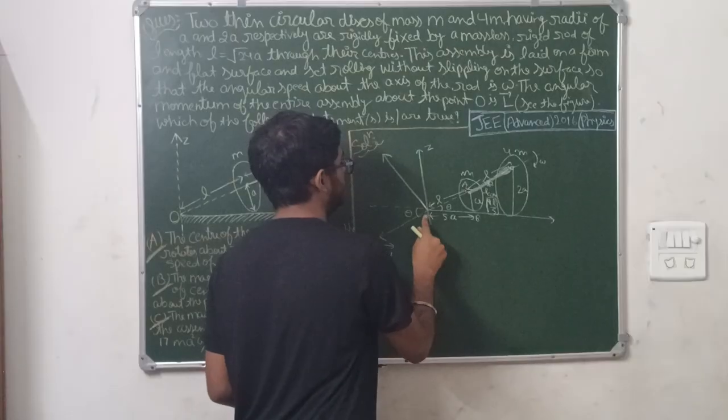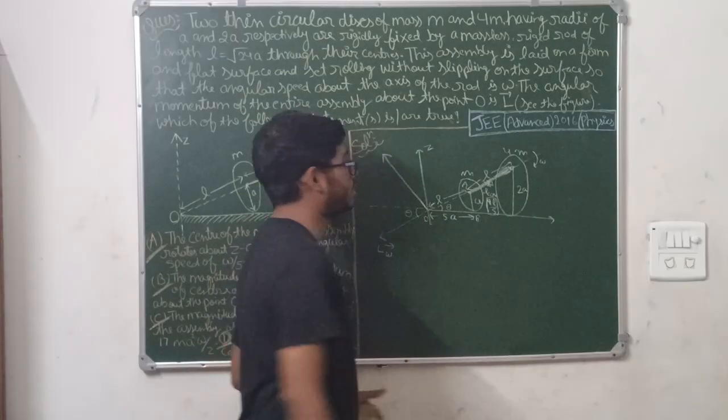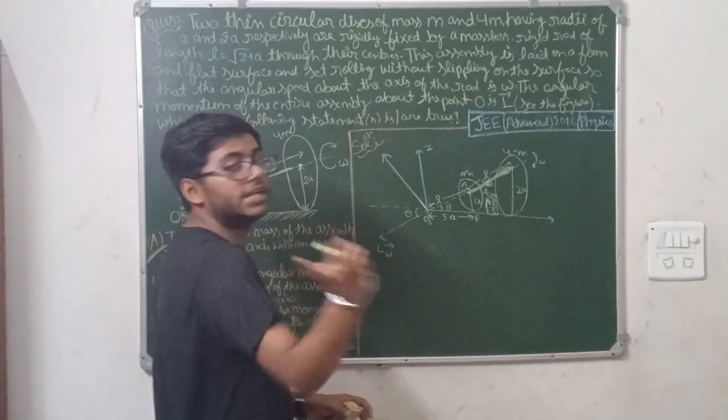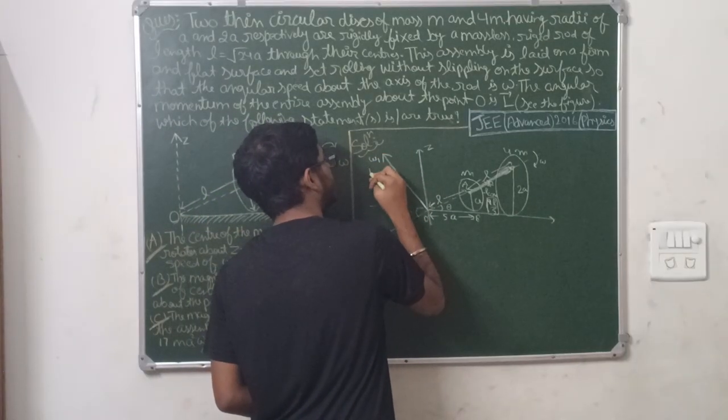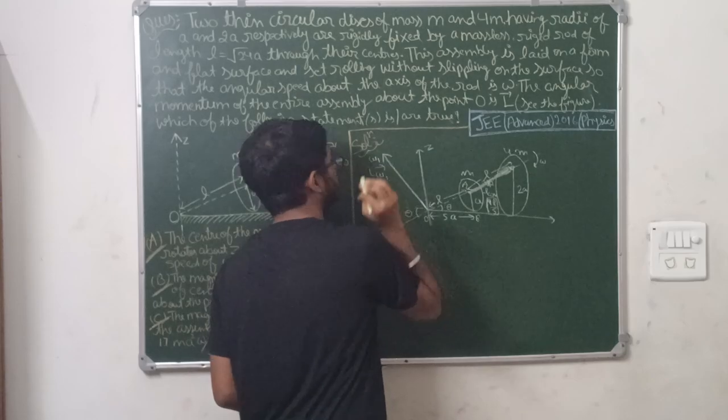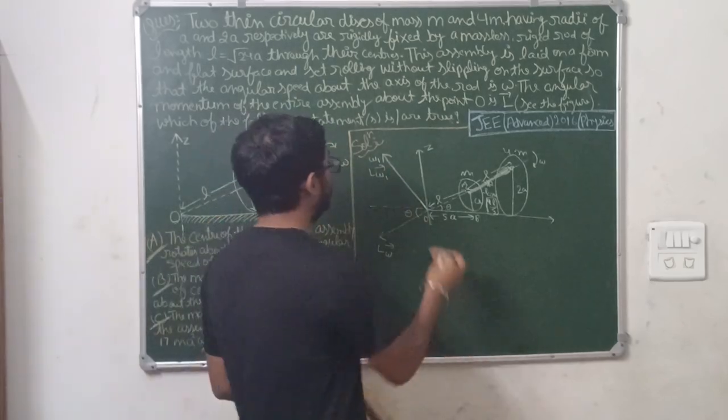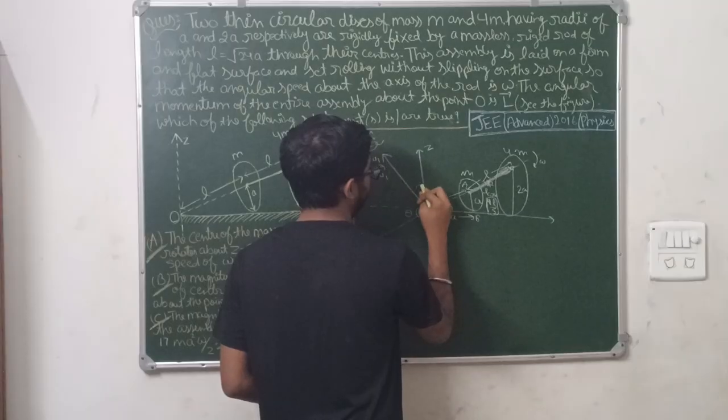This angular velocity vector will be for the rotation about the z-axis. Assuming that the angular velocity is omega 1, this vector will be L omega 1, and from the z-axis, this angle is also theta.